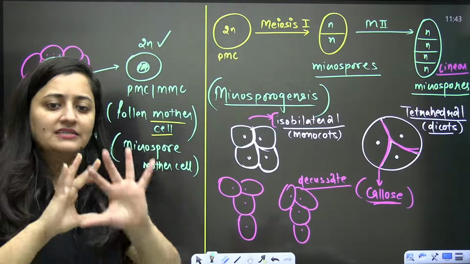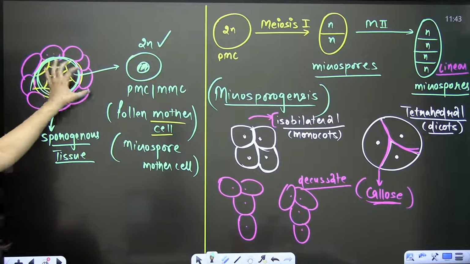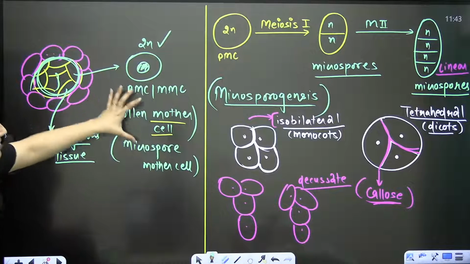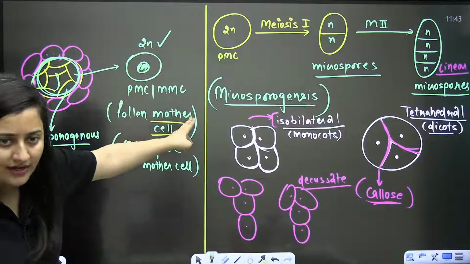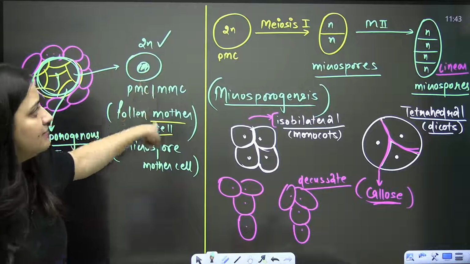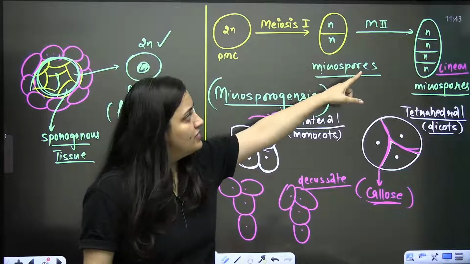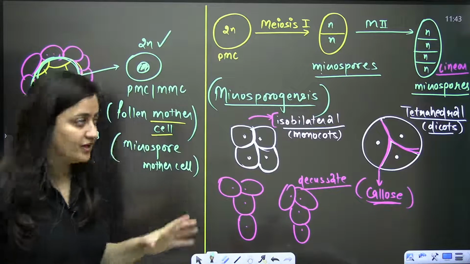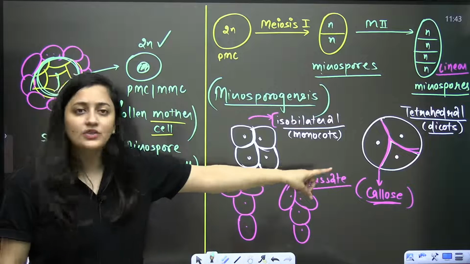But because in NCERT it is explained in a simple way, that's why I'm telling you like this, that ultimately this is a sporogenous cell. Each cell has the potential to form pollen grains. So you will pick up one cell. We are calling it the pollen mother cell or microspore mother cell. When I'm using the word mother cell, it means it will undergo meiosis. After meiosis 1, 2 haploid microspores. After meiosis 2, 4 haploid microspores. So that is how they are arranged, and they are attached together with the help of callose.